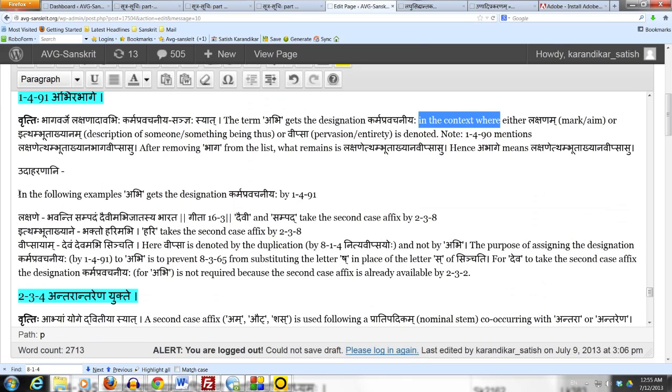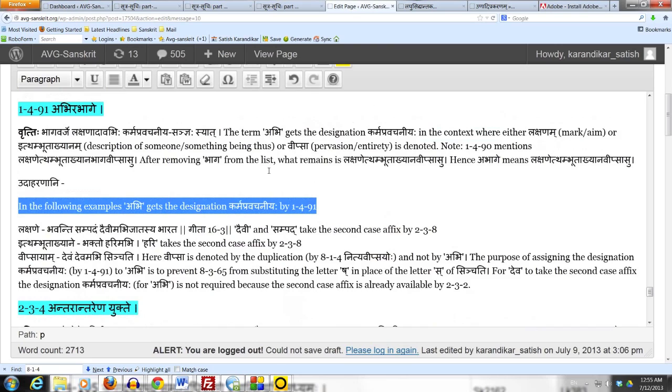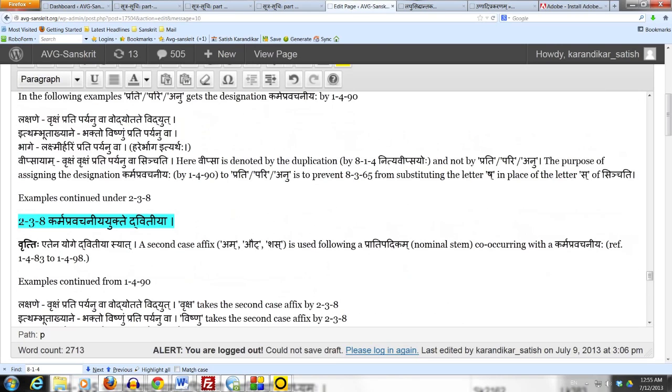In the following examples, Abhi gets the designation Karma Pravachaniya by 1491. Also remember that by 238, Karma Pravachaniya Yukte Dvitiya, a Pratipadikam which is used in connection with the Karma Pravachaniya takes the second case affix.